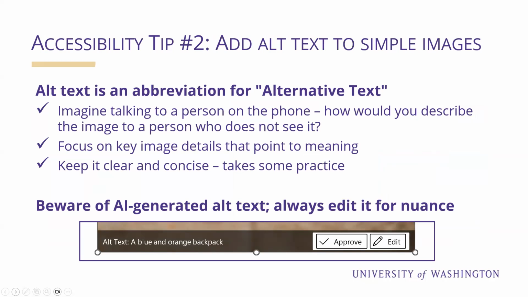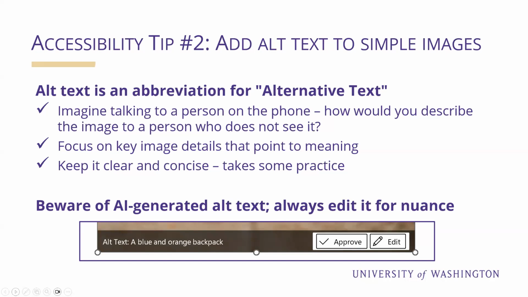Alt text is the abbreviation for alternative text. Alt text is a description we write to describe images, and it lives behind the scenes, so to speak. Most readers do not see the alt text, but blind and low vision readers using assistive technology will hear it. And students listening to audio files of your Canvas content will hear it too. It's important to write alt text for all images.